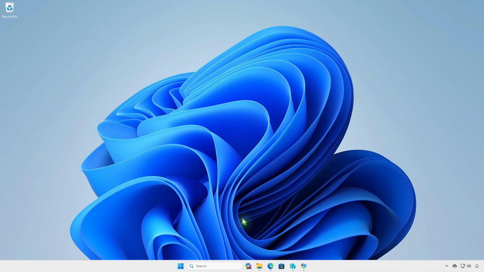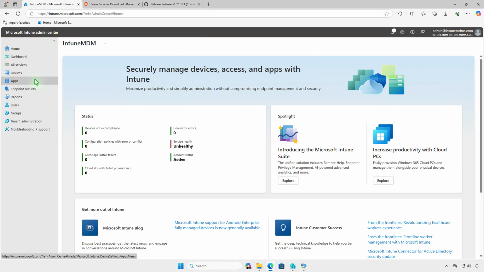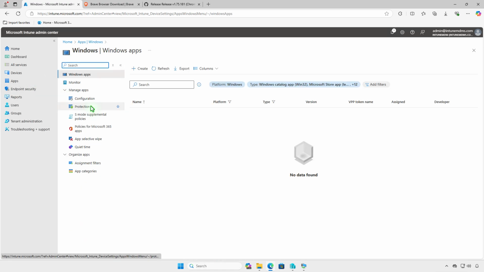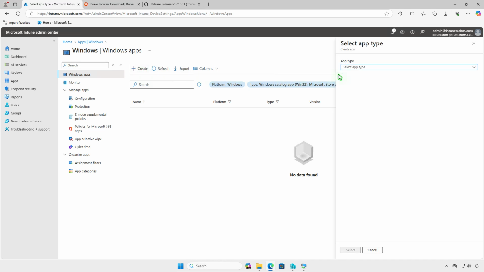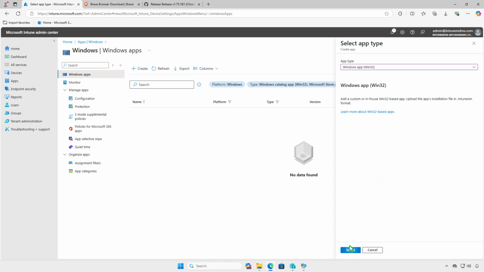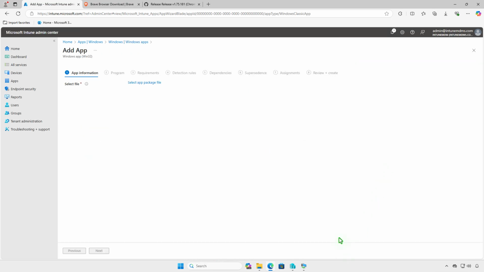Now, log into the Intune Admin Center and add a new Windows app. From the drop-down menu, select Windows app (Win32) as the app type. For the app package file, select the output IntuneWin file that you created earlier.